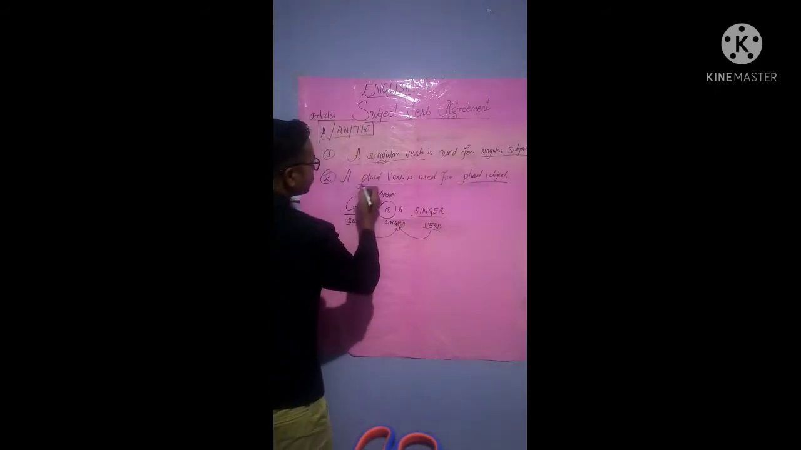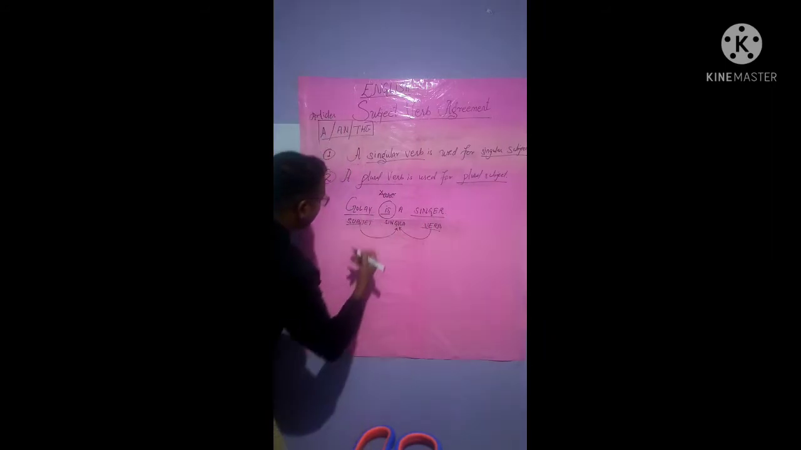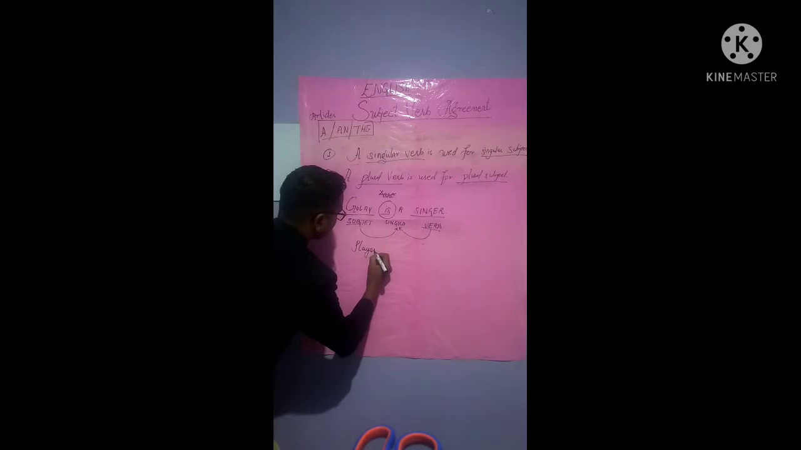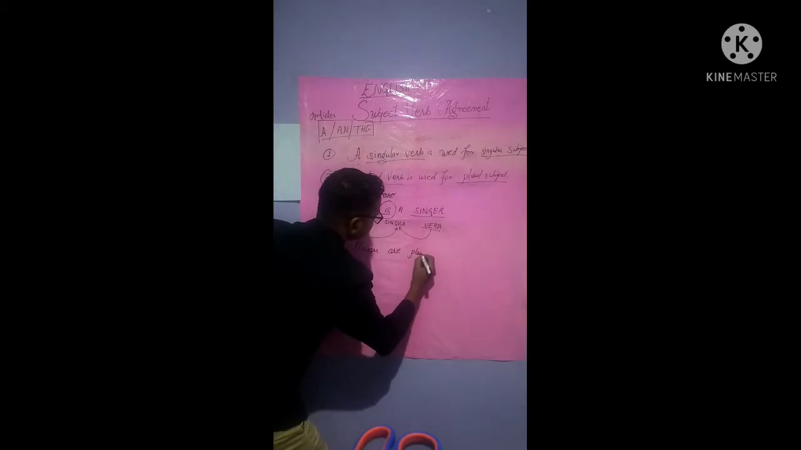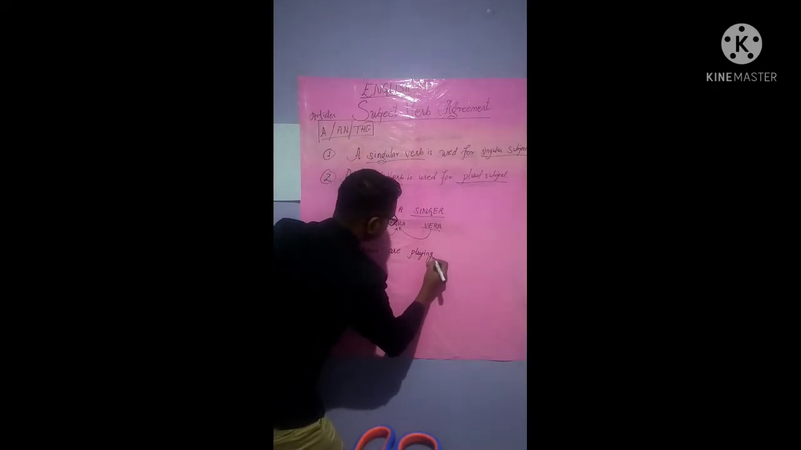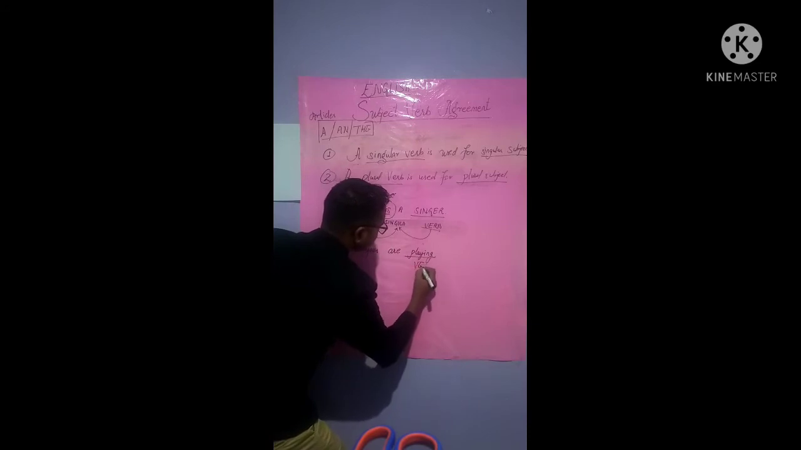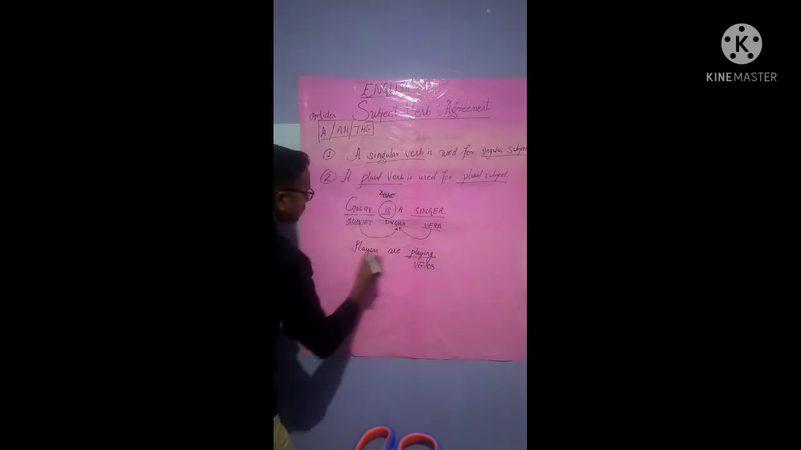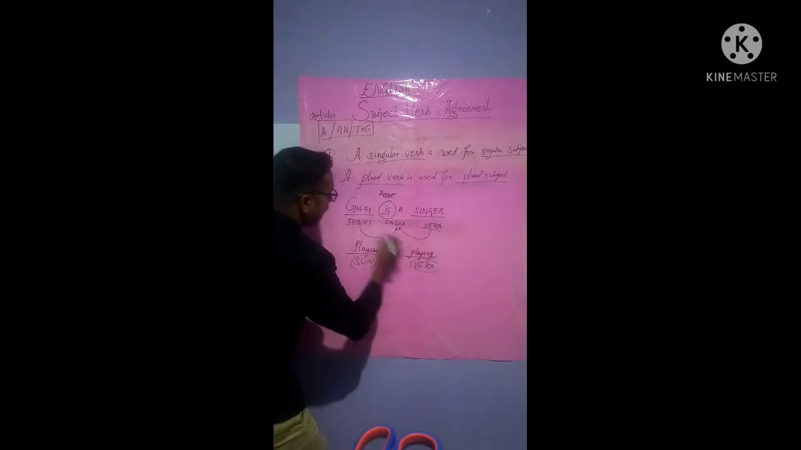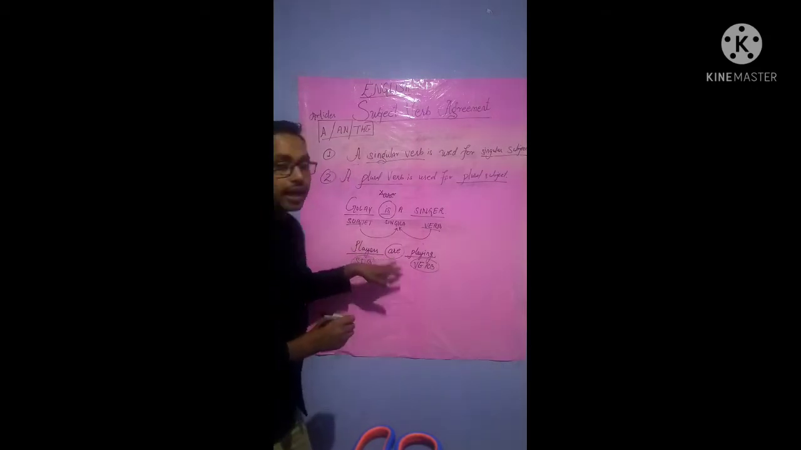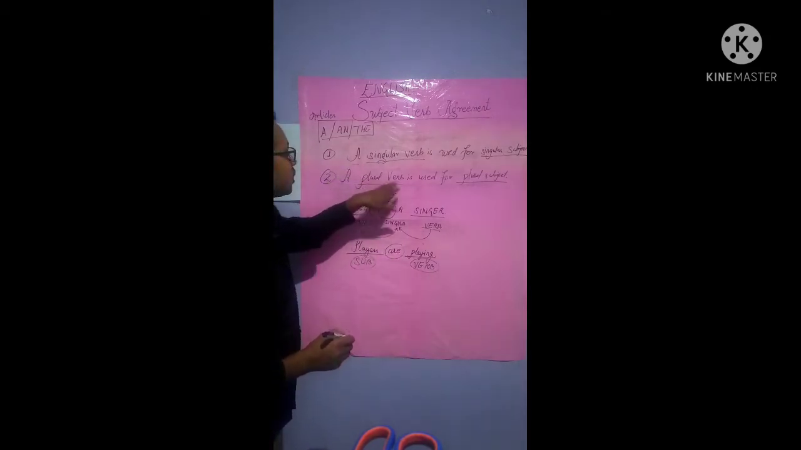Now another example for plural verb used for plural subject is: Players are playing. See, playing is a verb, isn't it? Players are the subject, and the verb is playing, and here "are" is a connecting word that says a plural verb, isn't it?